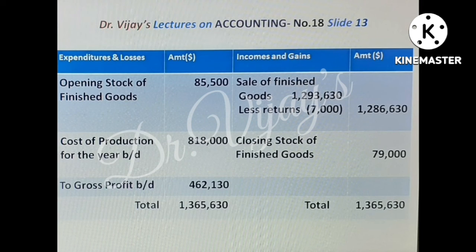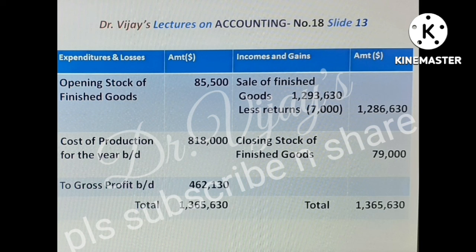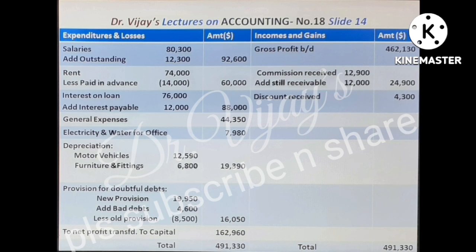Slide 13 shows the trading account. Opening stock of finished goods comes first. Then the cost of production brought down from the manufacturing account is shown in the place of net purchases, 8,18,000. On the credit side, closing stock of finished goods is shown below sales. The first item on the credit side is sales. From sales, returns is subtracted. Okay, the gross profit is 4,62,130. The explanation of this slide 14, this lecture comes to an end.